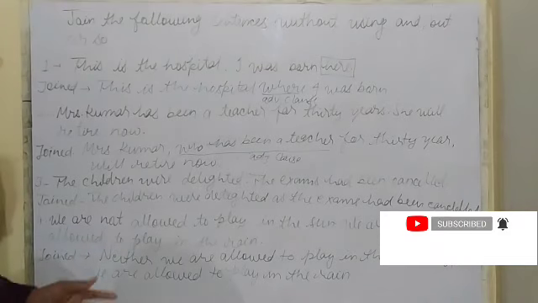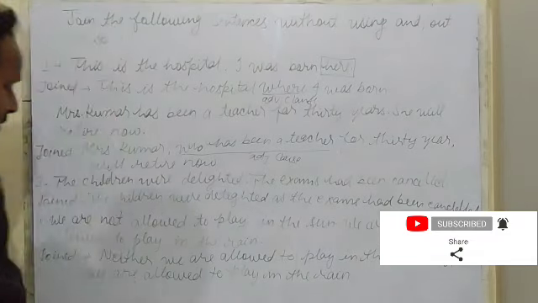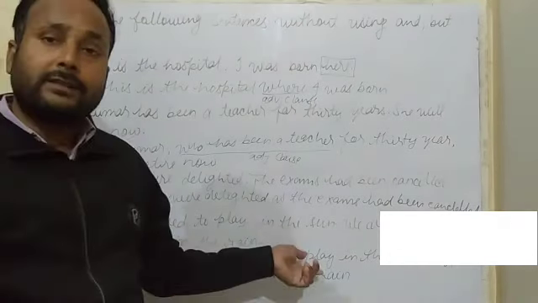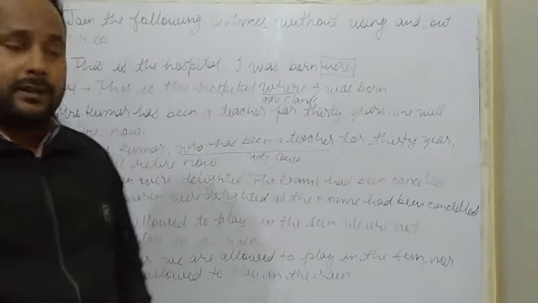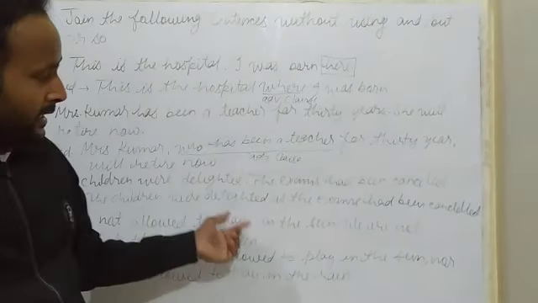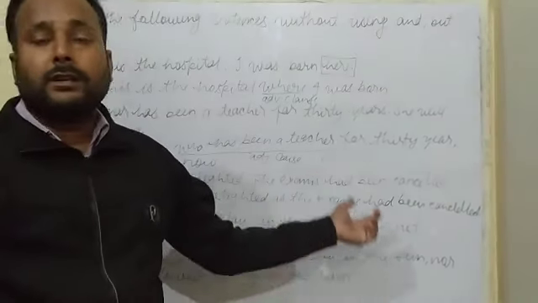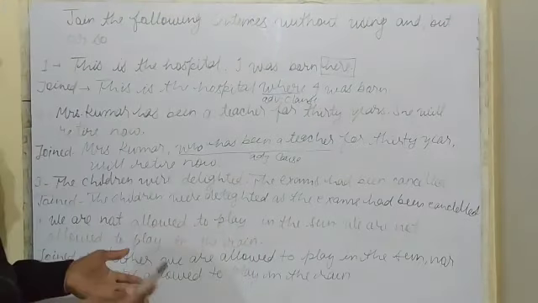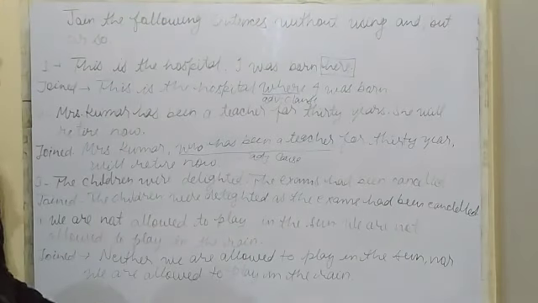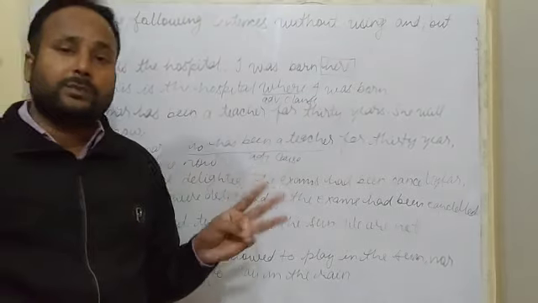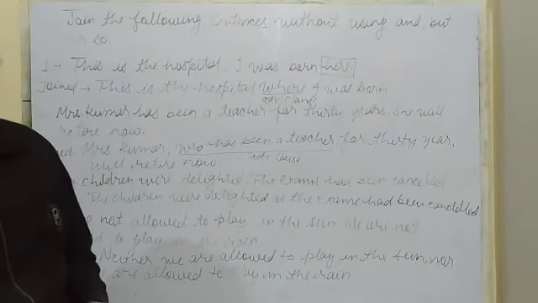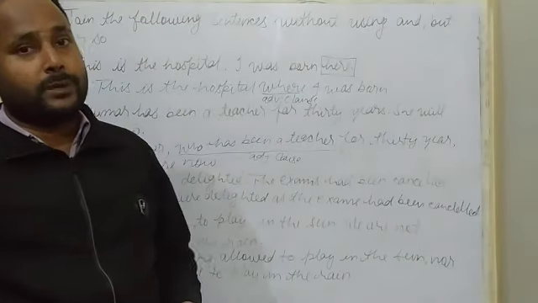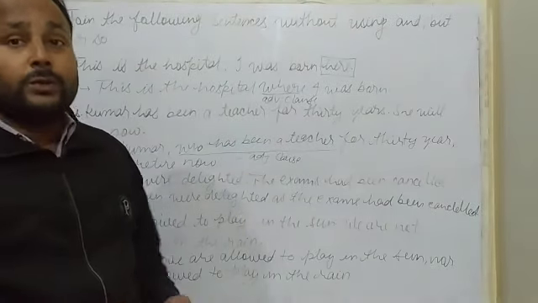And this can be changed in a different manner. We are allowed to play neither in the sun nor in the rain. This is also correct. So we have joined these sentences, and it has 4 marks, my dear students, 4 marks. And these questions have been picked from previous year question papers. So these are very important, you know.